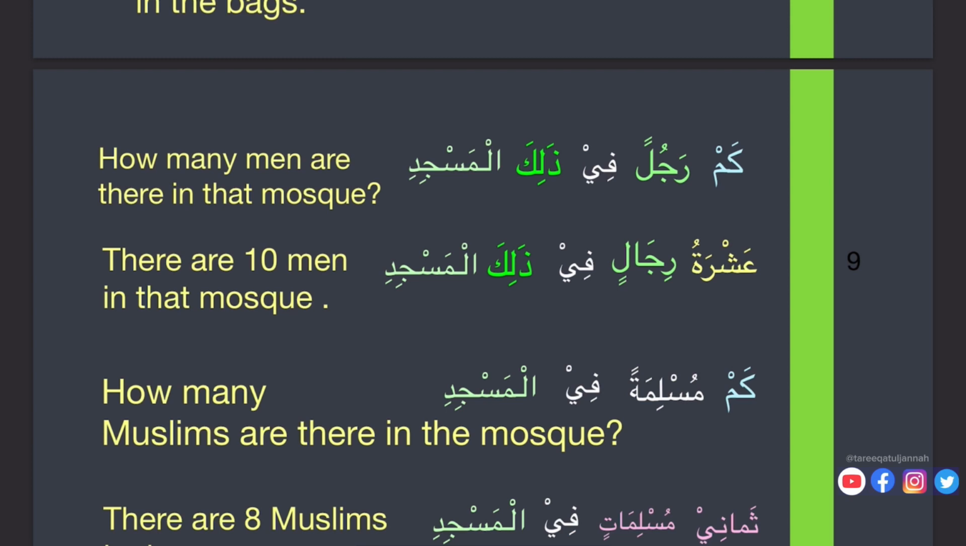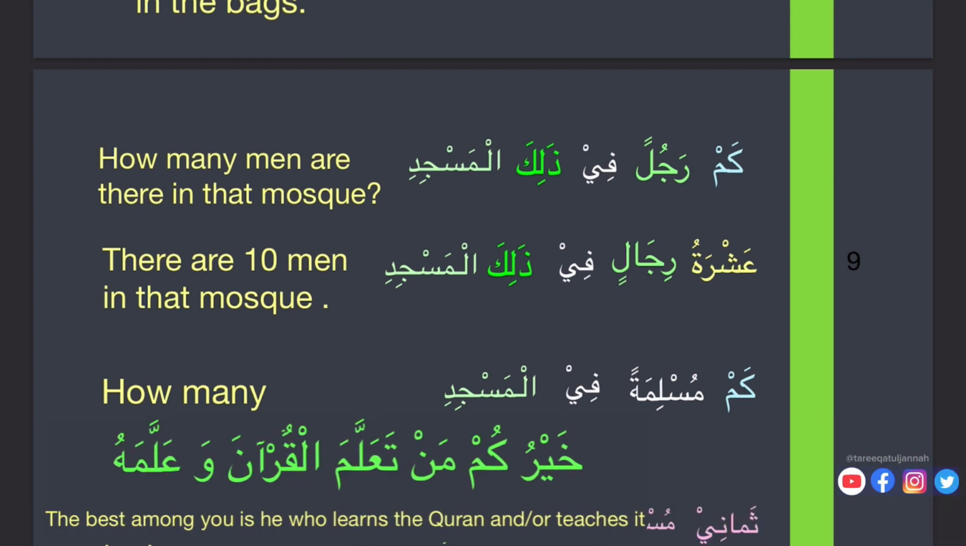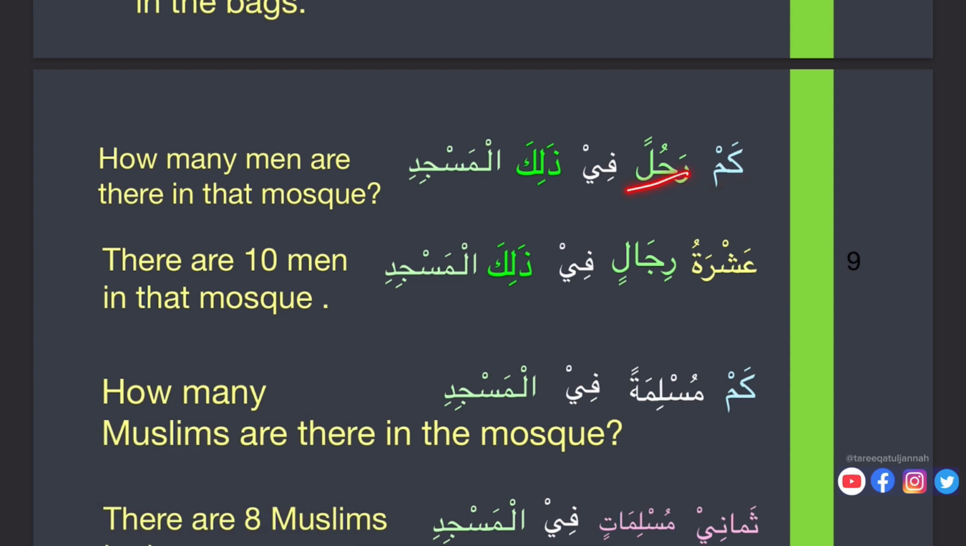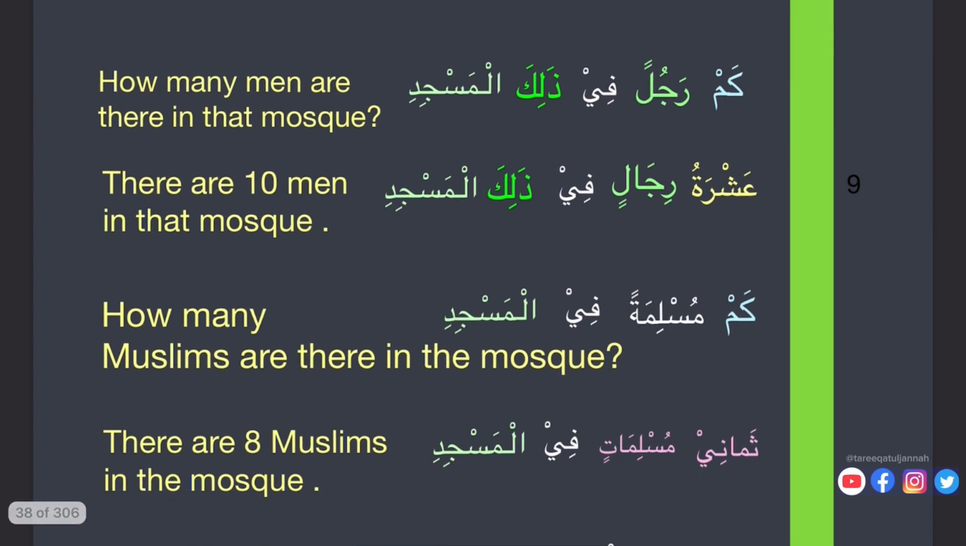Next one, kam rajulan fi dhalikal masjidi. Kam rajulan fi dhalikal masjidi. So how many men are there in the masjid? Again, kam here single, wahid, rajulan, and nasab, mansubun. Ashratu rijalin. Now here we see that madud is masculine and adad is feminine. We already studied. Fi dhalikal masjidi, in that mosque.